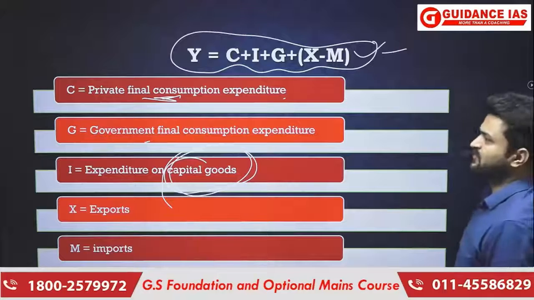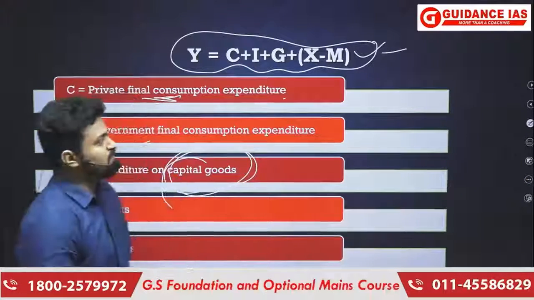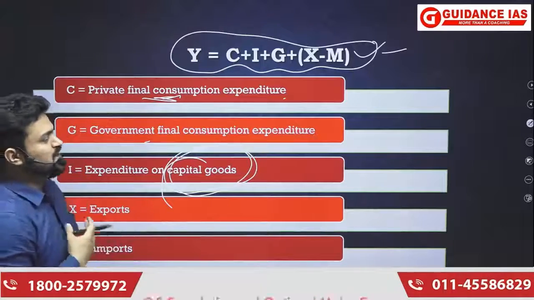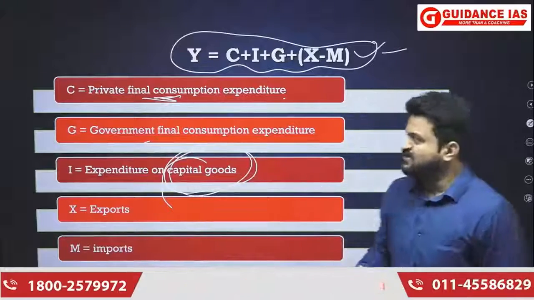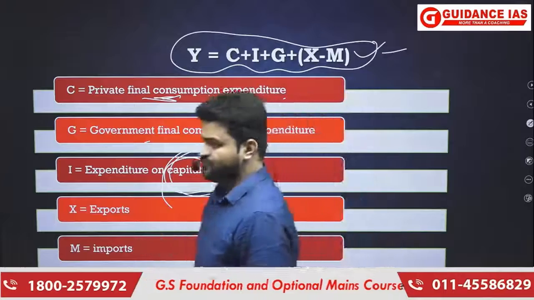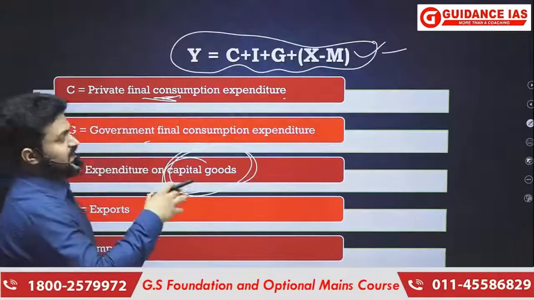So whatever we import, we do expenditure only. And whatever we export, the other countries actually do the expenditure. So whatever expenditure we have on imports, we are going to subtract that from whatever expenditure foreigners have on our exports. Okay. So that is how you get the aggregate expenditure.